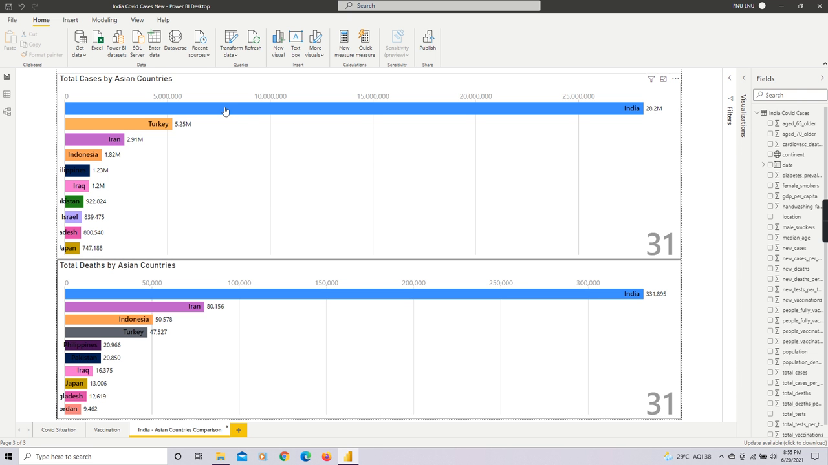So again, India seems to be at the top for the total cases as well as the total deaths in the Asian countries. So these are the top 10 countries which I have selected among the Asian countries, that is 50 countries, for the total cases and the total deaths. And this is the data which I have accumulated, which I have extracted into the Power BI tool.